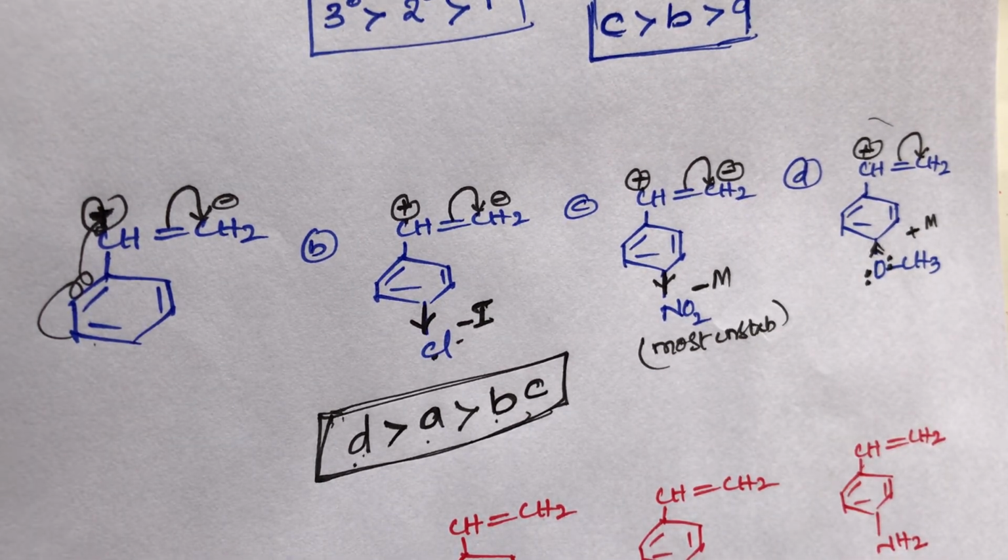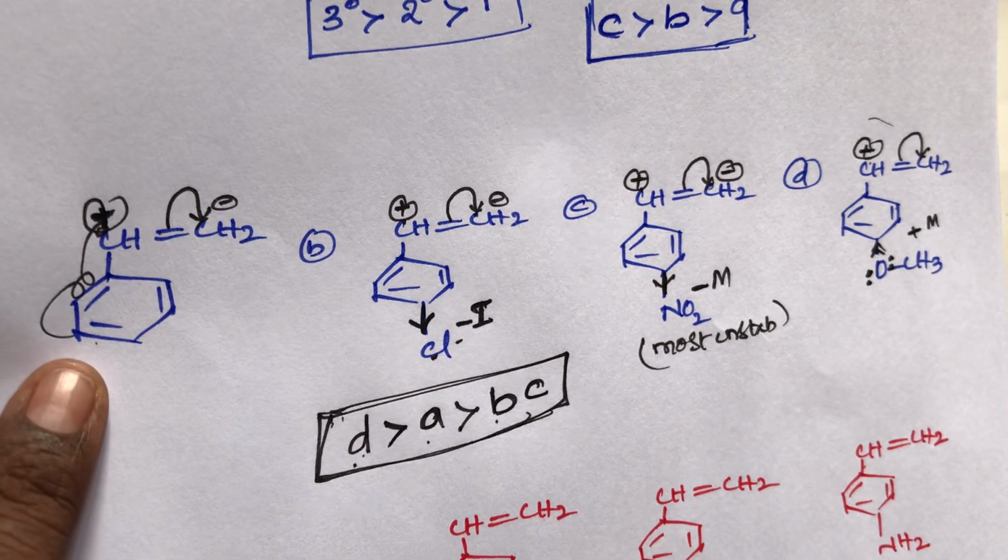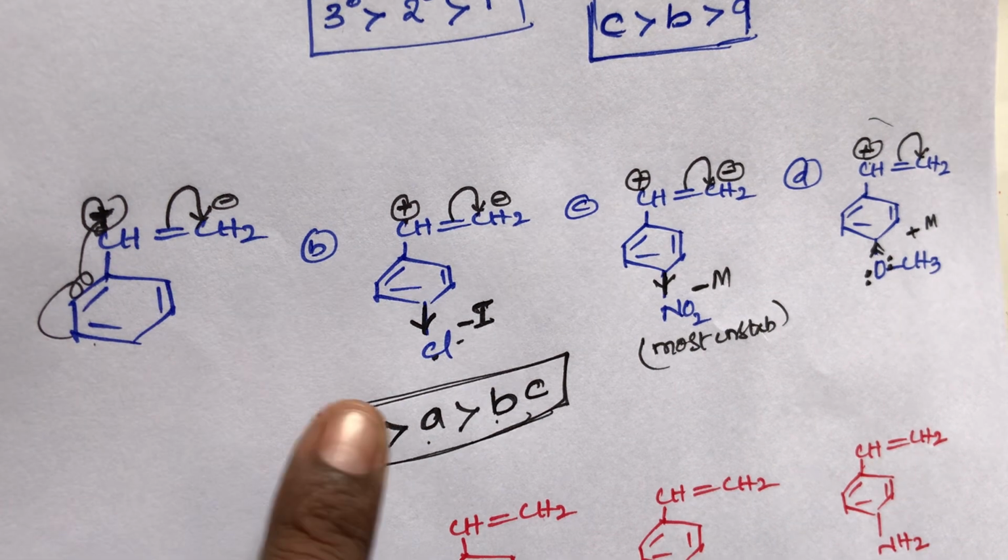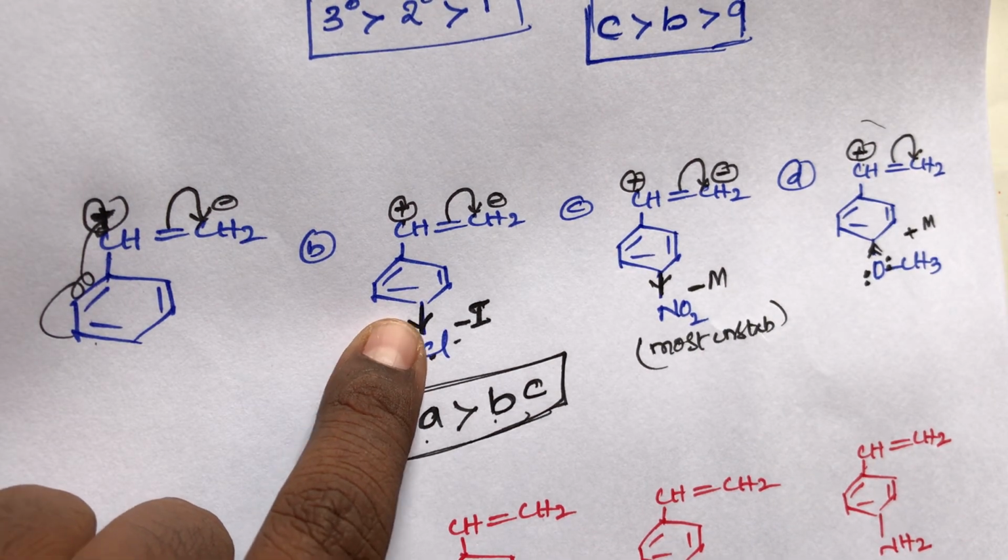What I said, that is rate of hydration. Rate of hydration is directly proportional to the stability of carbocation. So out of these, which one is more stable? The D compound is more stable than the A compound. The A compound is more stable than the B compound. The B compound is more stable than the C compound.